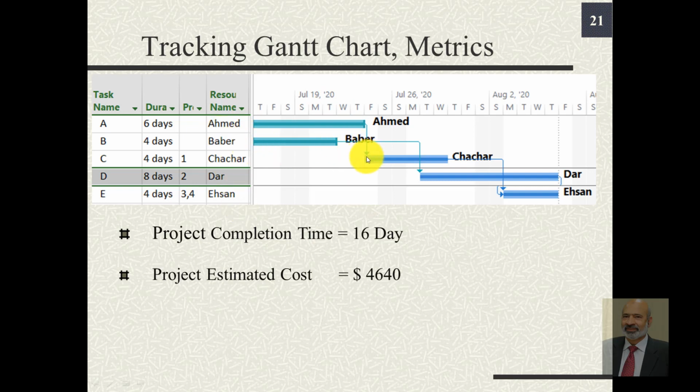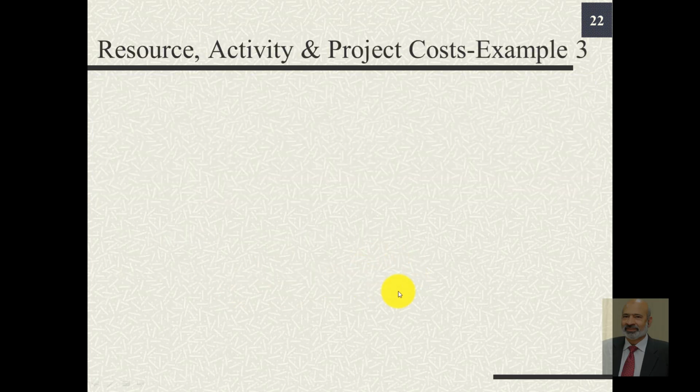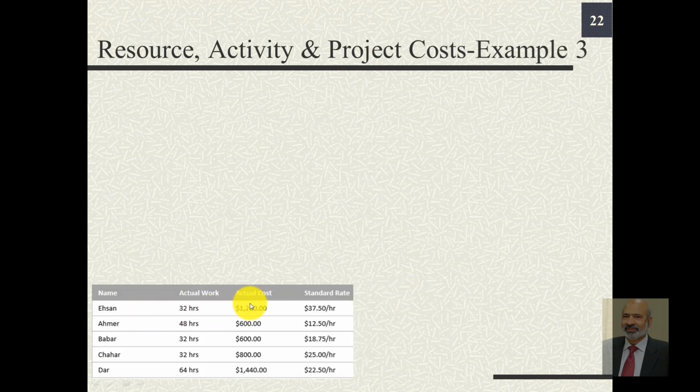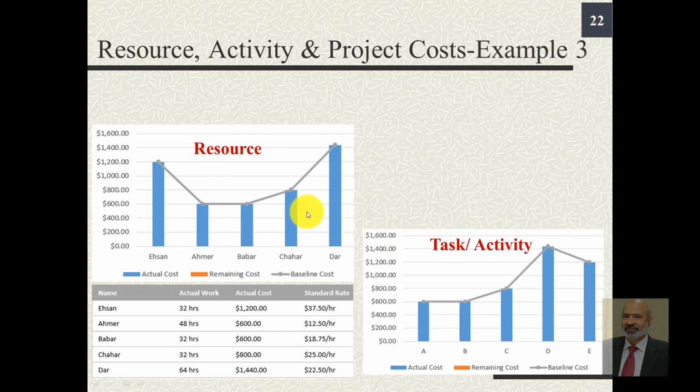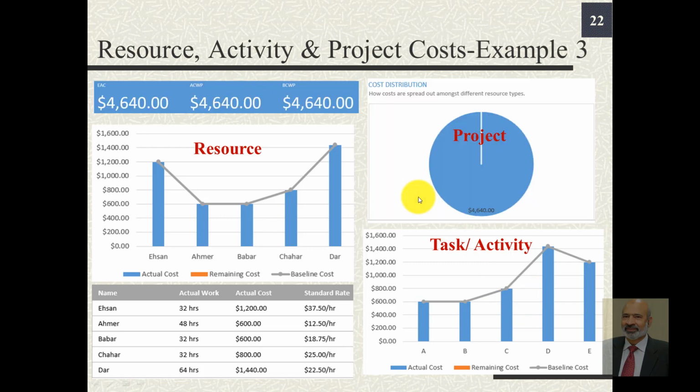They had their own remunerations, and we determined the project completion time to be 16 days and the overall project cost estimate, or BAC, budget at completion, as $4,640. Using Microsoft Project, we can also determine the resources and their related expenses or remunerations, the usage of resources, the amount spent per task or activity, the overall project completion and the budget at completion, BAC.